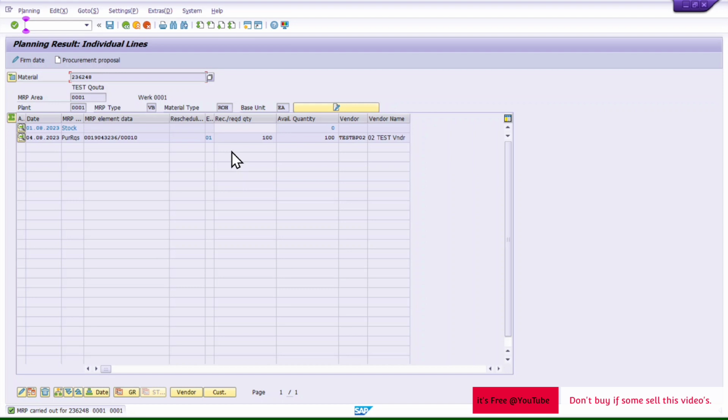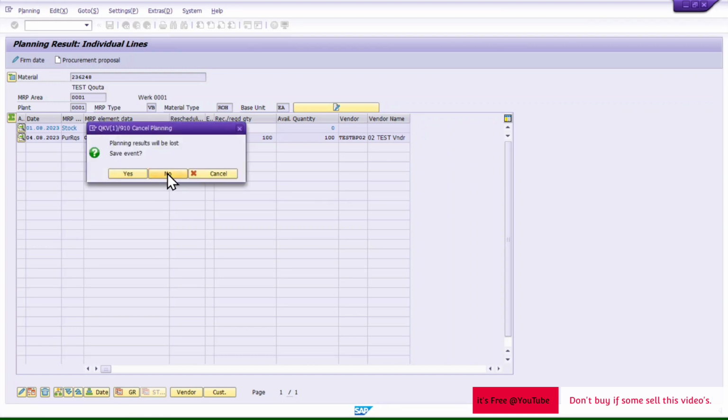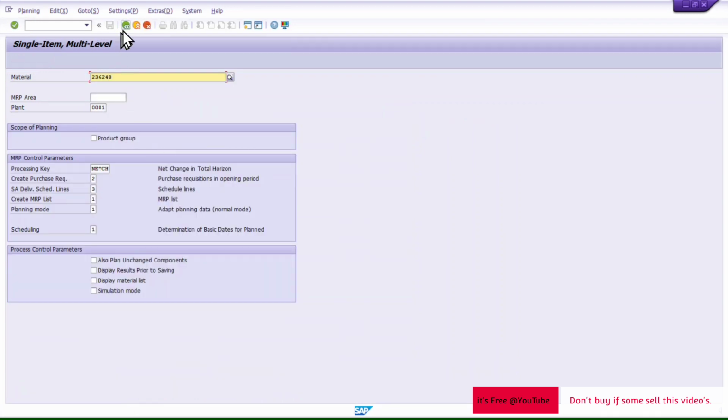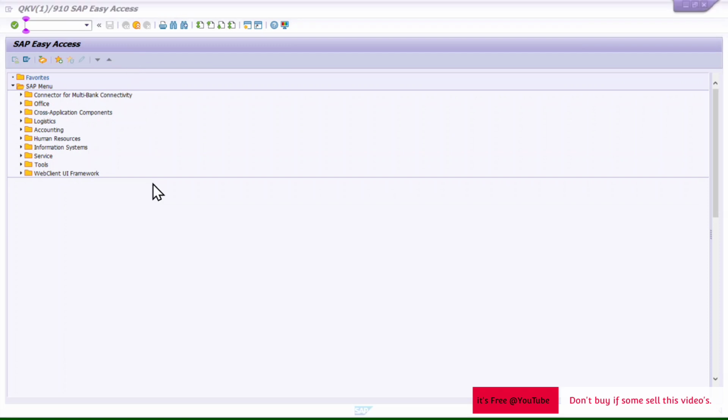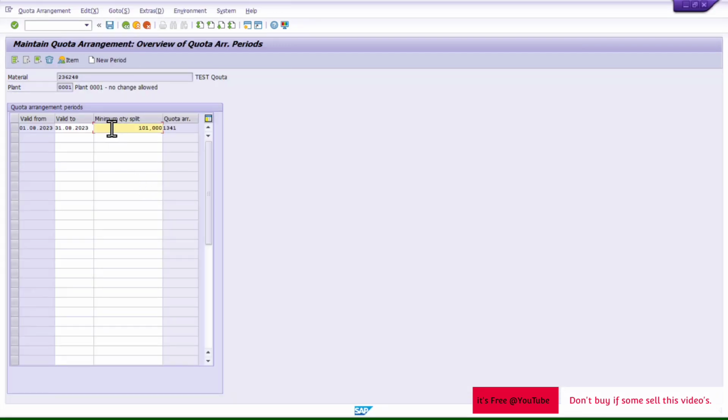If next time I run this again, it will select a different vendor, the next vendor, like that. But it has a minimum split more than the reorder point, so it selected like this. So that's the use of this minimum split in the quota agreement. This can be used if you want to give a specific cycle vendor, so you can utilize that.